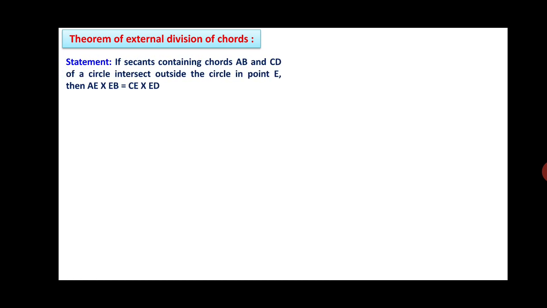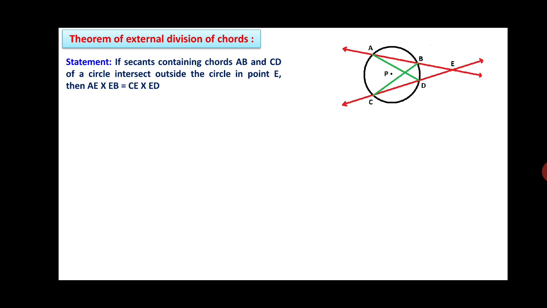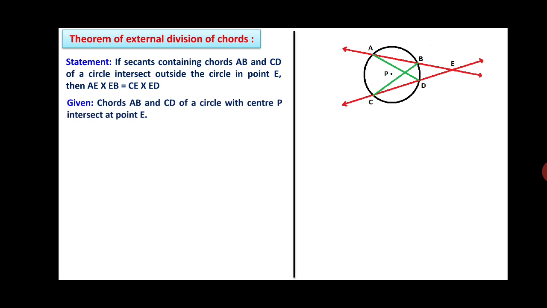Now we will see the theorem of external division of two chords. So friends, the statement is like this: if secants containing chords AB and CD of a circle intersect outside the circle in point E, then we can write AE into EB is equal to CE into ED. You can see in the figure. So from this statement and the given figure, we can write: chord AB and chord CD of a circle with center P intersect at point E as shown in the figure. So what you have to prove is AE into EB is equal to CE into ED.